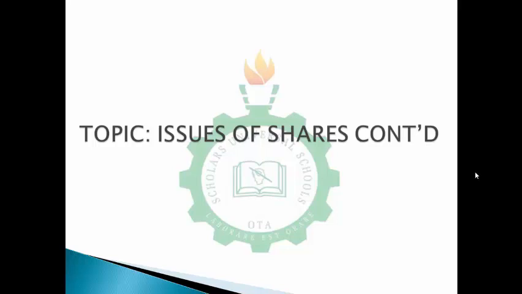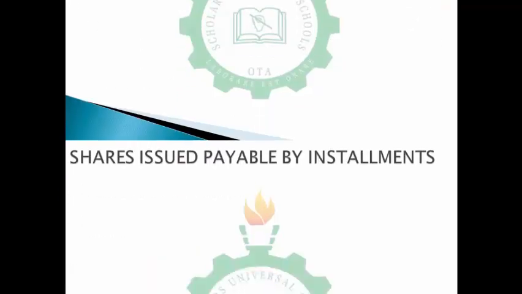I can pay 20,000 naira at first, then the second month I can pay 30,000, or I can pay 20, 10, 20, or 10, 20, 10, 10, 10, 10, till I exhaust the amount I'm expected to pay. So in this class, we'll be discussing the issue of shares by installment payment.